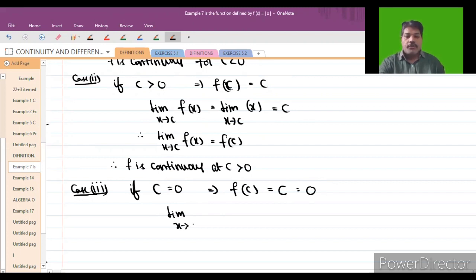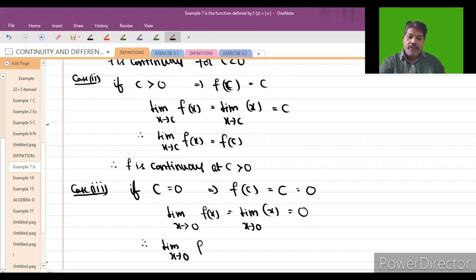The limit as x tends to 0 of f of x. F of x is nothing but x only, so in that case it will become 0 only. Otherwise we can take it like this: this value I will take as c, and c is nothing but 0.